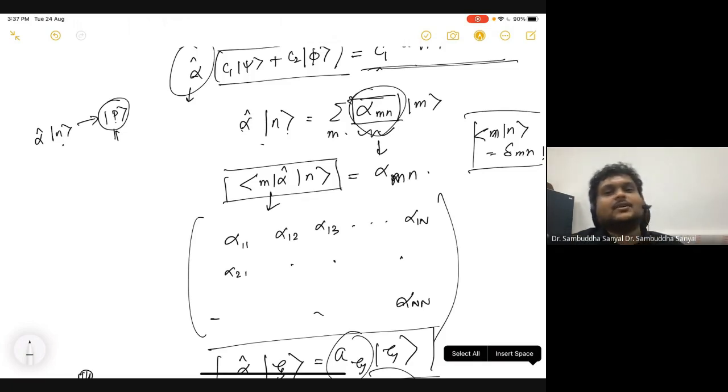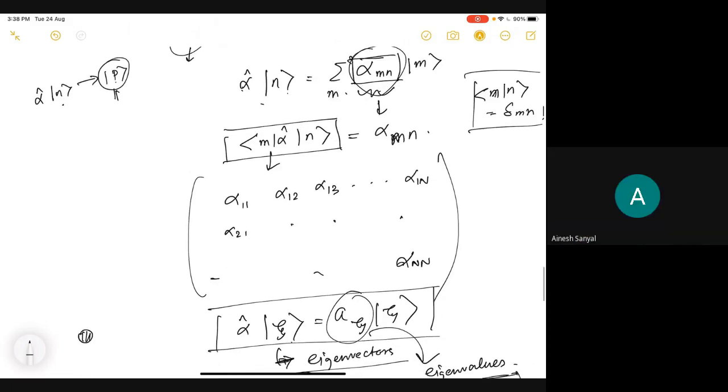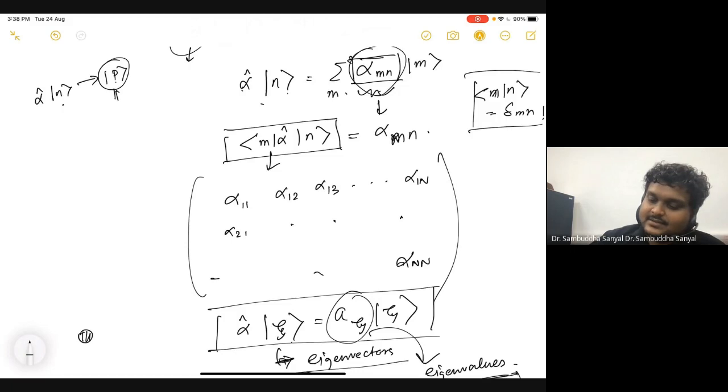Therefore, if we understand the operation of alpha on, sorry, let me write it down instead of mixing, on the basis vectors. Any vector is a linear combination of basis vectors.